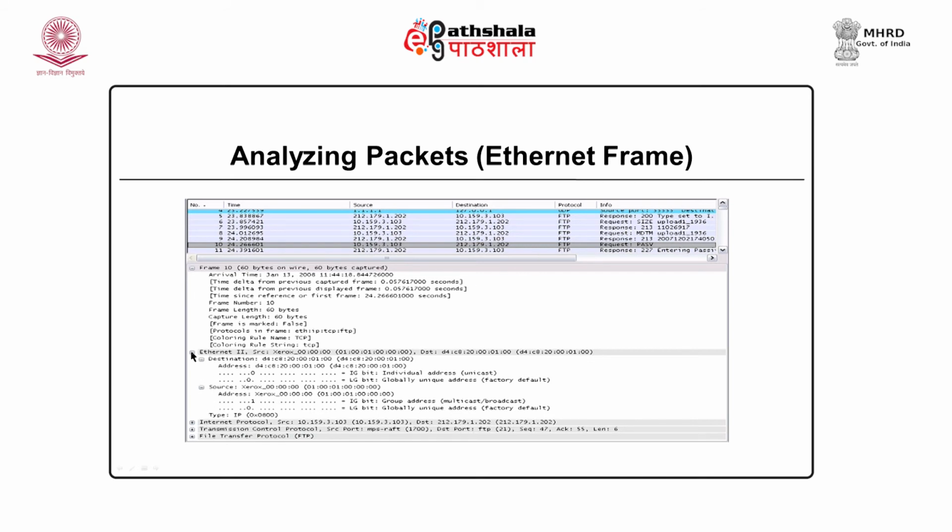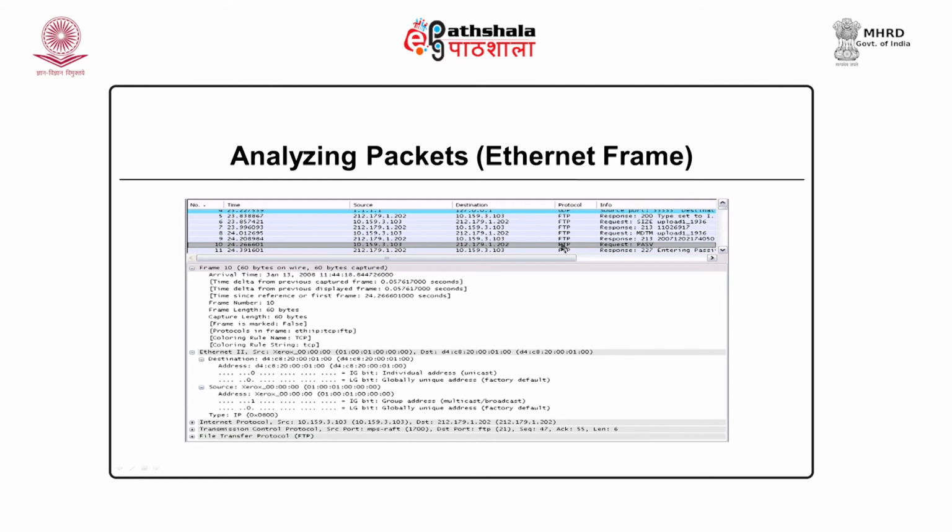You can see there are collapsible buttons over here. In the Ethernet frame, you can see the source and destination address. The source address is the physical address, and there is the destination address. And the Ethernet frame is being used by IP. So, these are the features of the header of the Ethernet frame. The fields of Ethernet are listed over here.